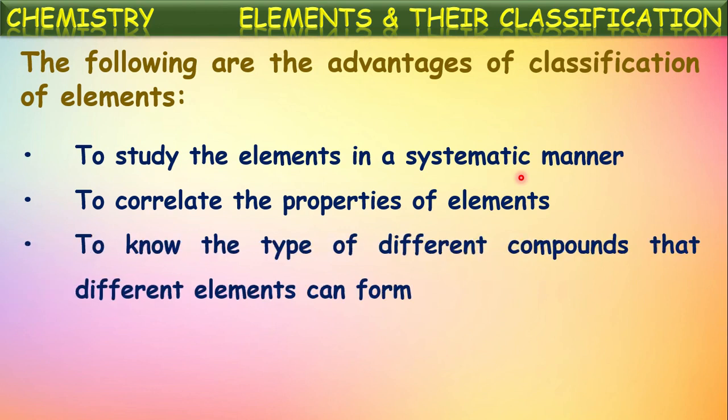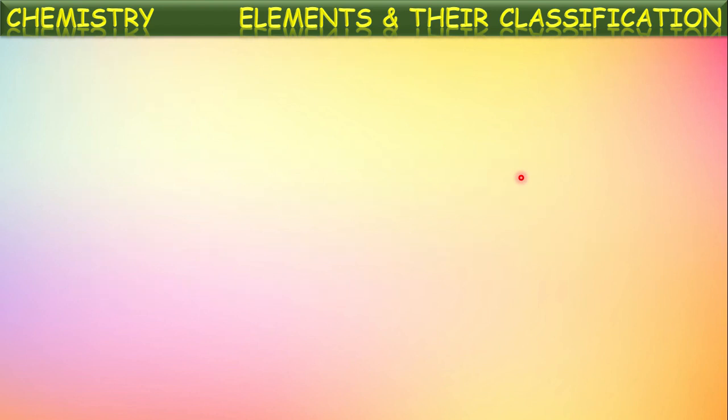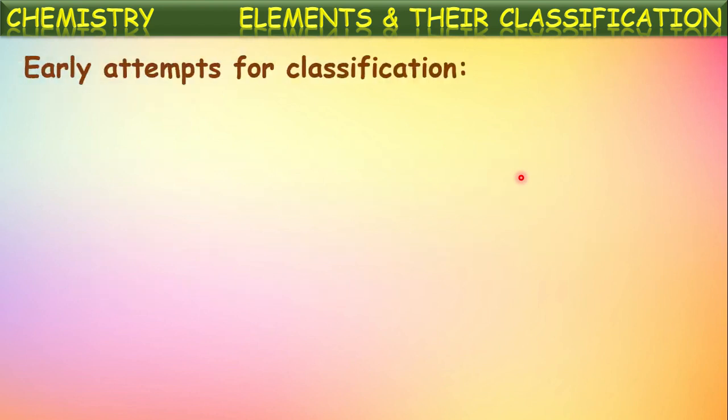And to know the type of different compounds that different elements can form, this all can be known by the classification. Now, let us see the earlier classifications of elements.